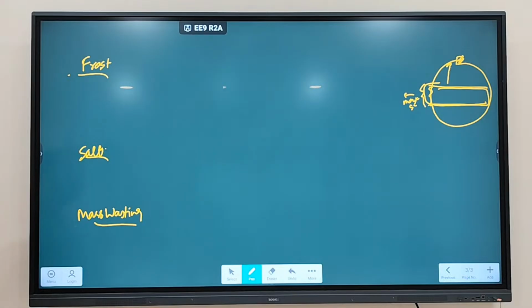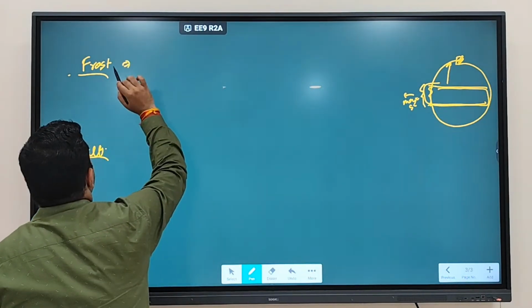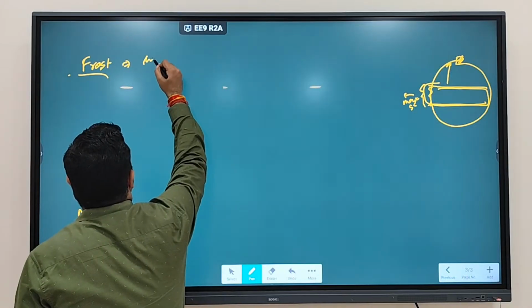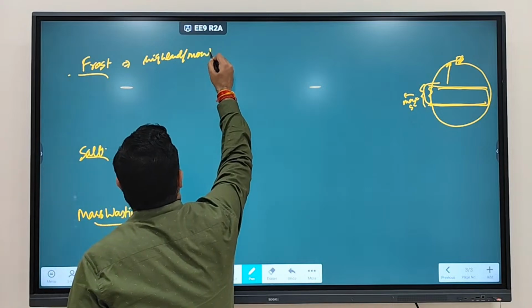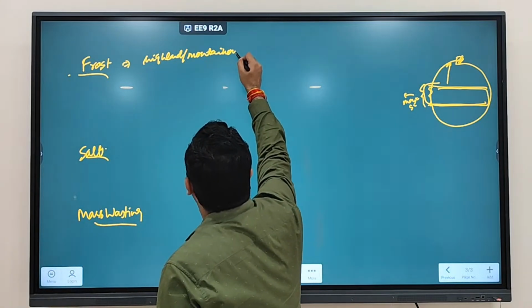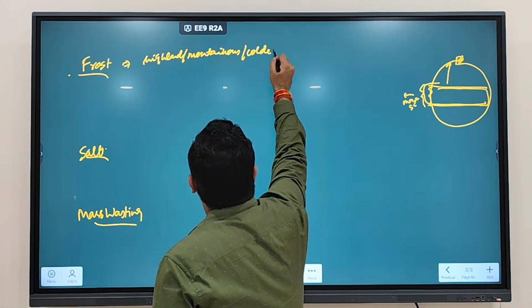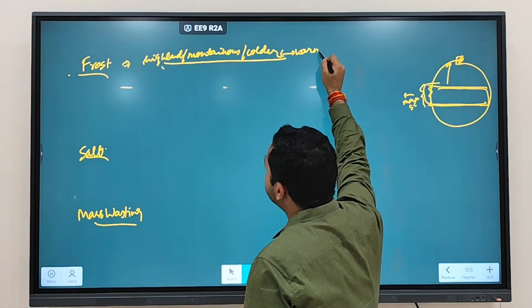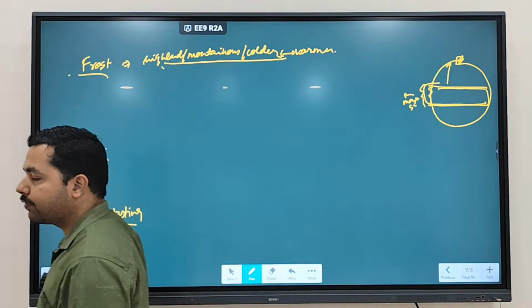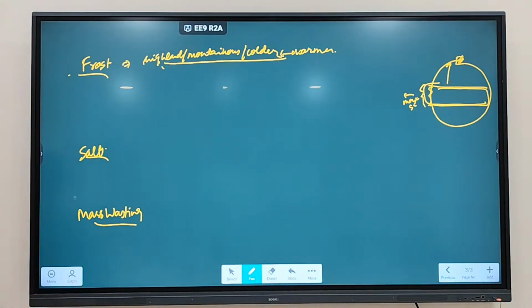Fine. Next is frost weathering. This is more common generally in the highland region, like mountainous regions, or wherever a colder atmosphere is there, or alternating colder and warmer atmosphere. There you will see which type of weathering? Frost weathering. So alternating colder and warmer atmosphere, or highland or mountainous regions, you are going to see frost weathering.